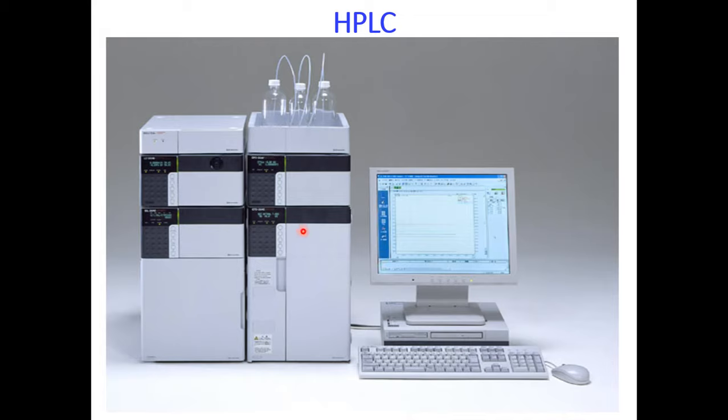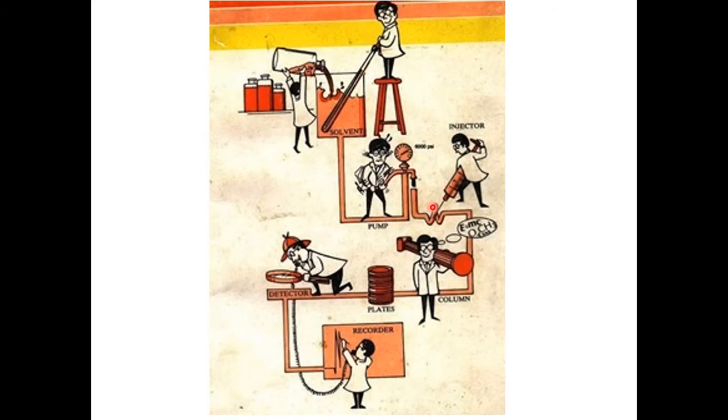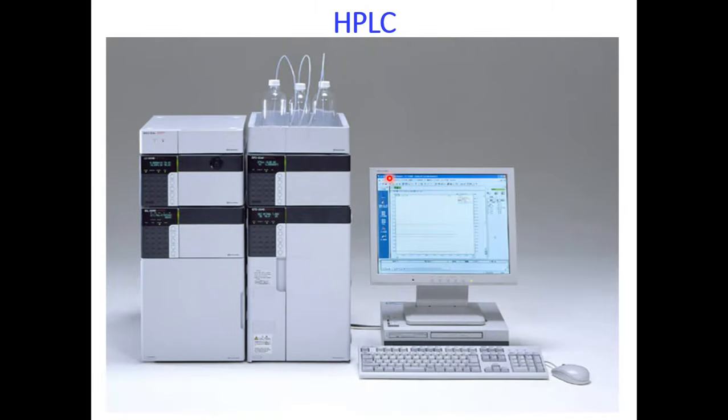So what I showed in the earlier slide was just a schematic diagram, but this is how the instrument actually looks. So this is an HPLC system, and you can see on the top of this system there are bottles. These bottles are called HPLC bottles, or solvent reservoirs. And you can see here there are 3 different bottles. I can keep 3 different solvents in these bottles, and each bottle has a cap with a small bore through which we can have a tubing. This tubing will take the solvent out of each of these bottles, and it can mix in an auto mixer.